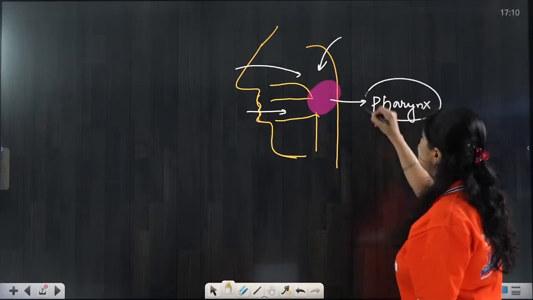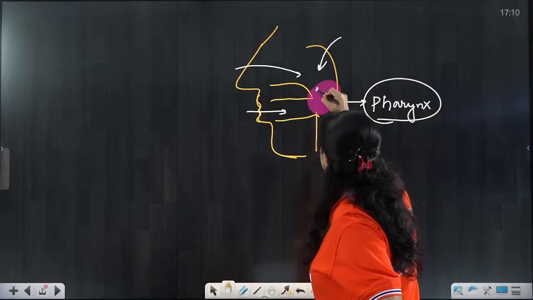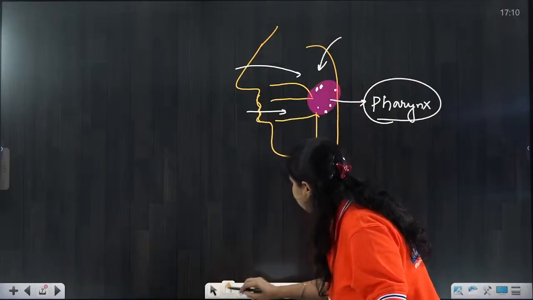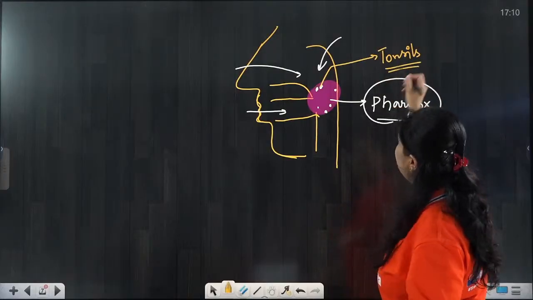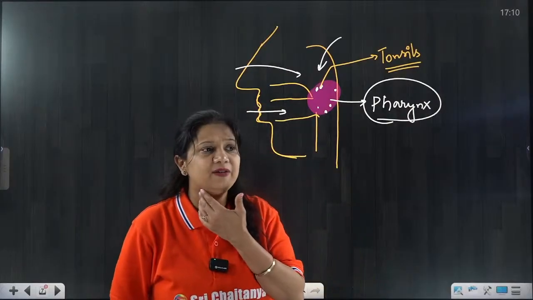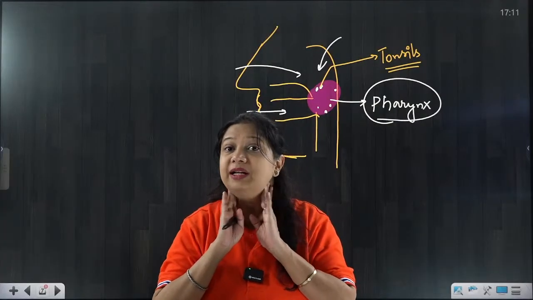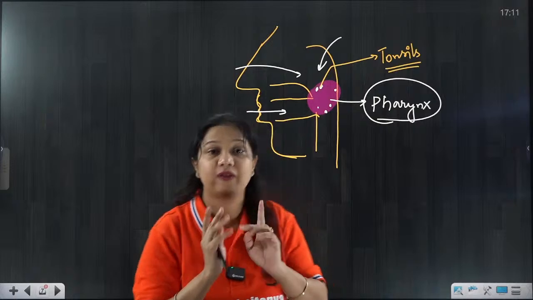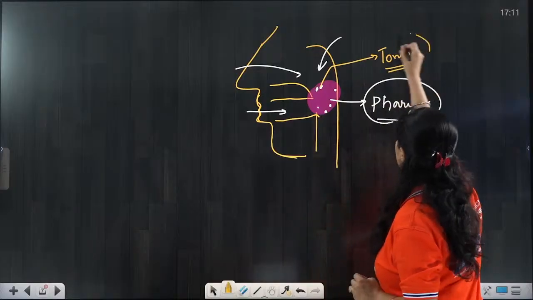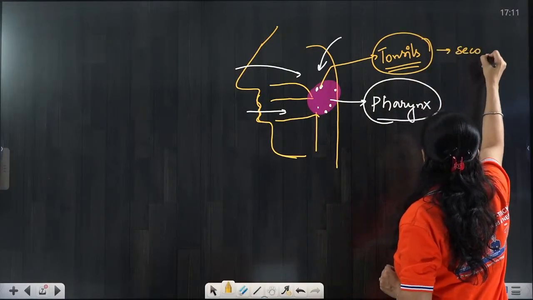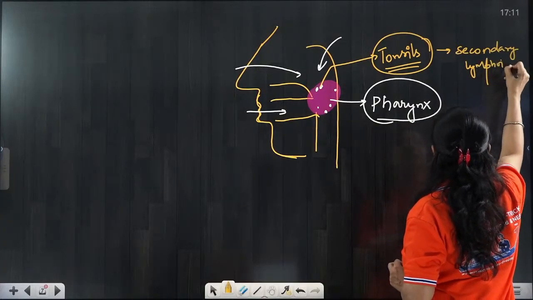Now in this pharynx region, different glandular structures are present. These glandular structures are called the tonsils. You must have heard of that. Somebody has got an infection, the tonsils are swollen, and the doctor will press it here. So this is the exact location where you can find the tonsils. These are called pharyngeal tonsils. So that is another secondary lymphoid organ.